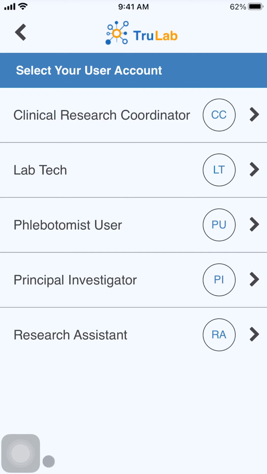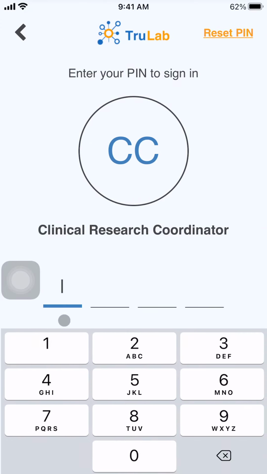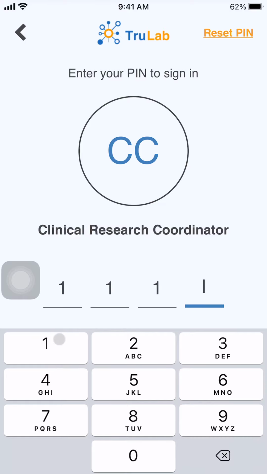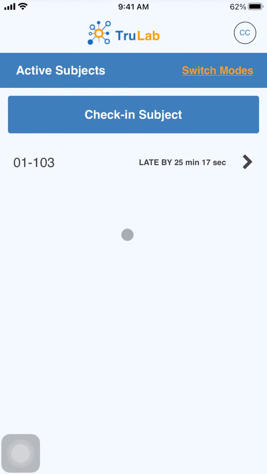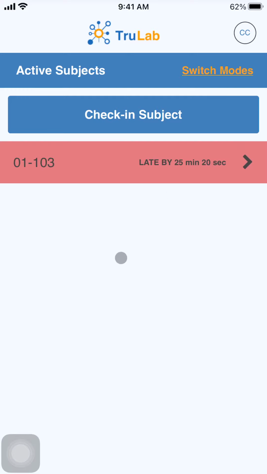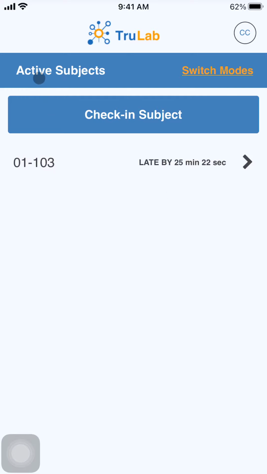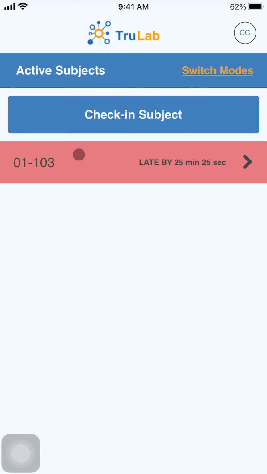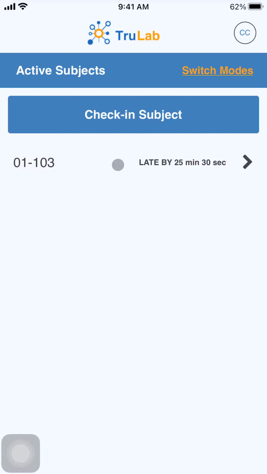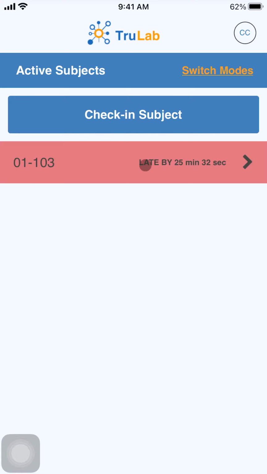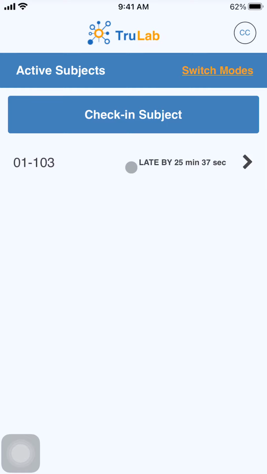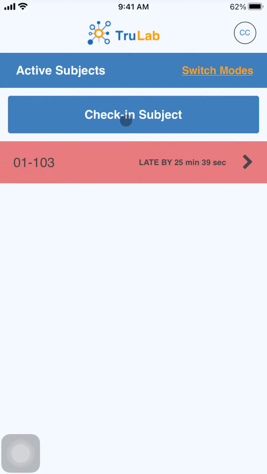So to begin, I'm going to log into my user account from this page here. And so we'll use the Clinical Research Coordinator profile, and now I can log in with my PIN. Next, you'll see we're within clinical mode in the TrueLab app, and this is our active subjects page. So right now, there's one subject that's active. You can see that they're flashing red because they have a sample collection that's late by 25 minutes and needs to be logged.